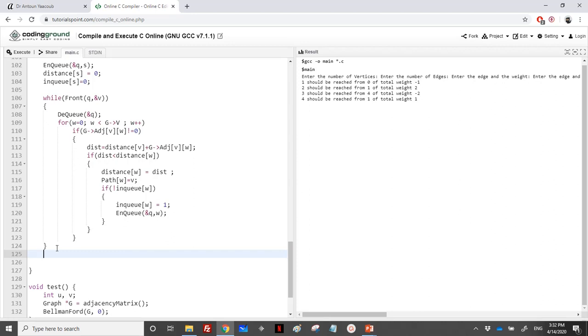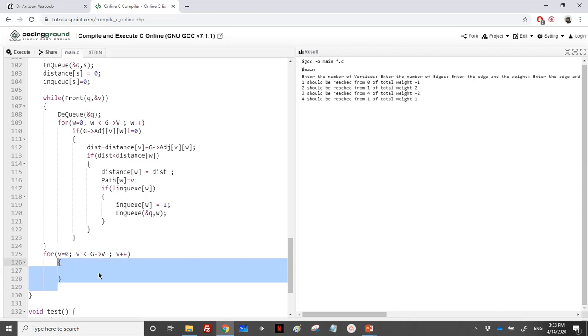So when we finish, we can loop over the path and the weight, the distance, in order to print all the values. So for V equal to 0, V less than the number of vertices, so let's keep it V. So, and we print, we don't need that, so printf, so the vertex should be reached.